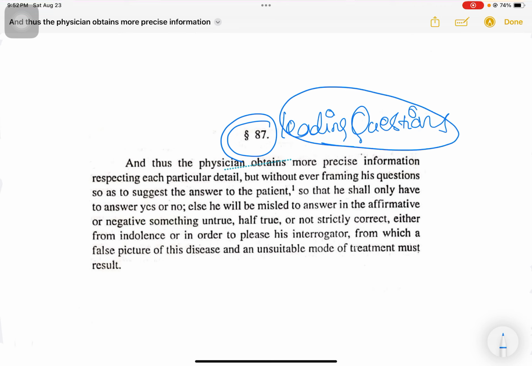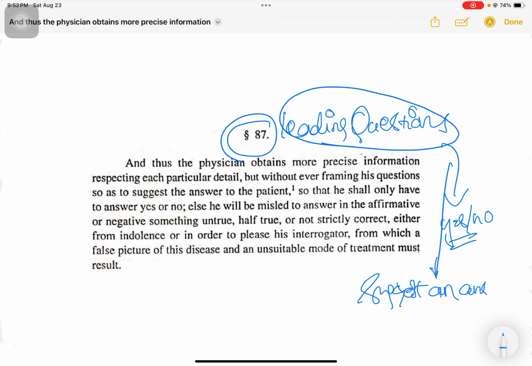So what are these leading questions? Leading questions are yes or no questions, or questions that suggest an answer to the patient. So questions should not be formed in this way. Questions are not to be formed in a way such that it suggests an answer, or such that the answer of such a question is a yes or a no.